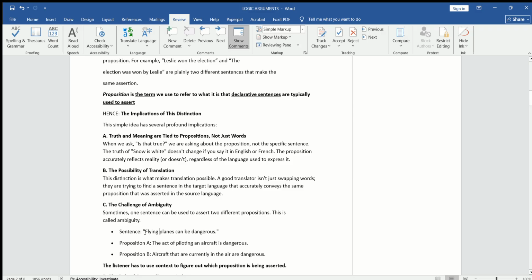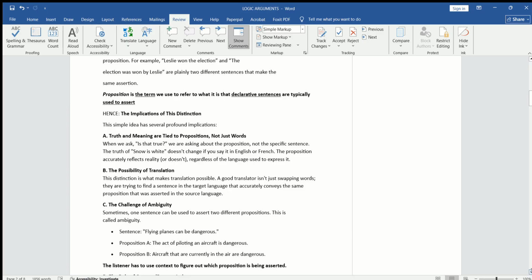So here we see that flying planes can be dangerous is our main sentence, but we claim two prepositions from this sentence. You can make other prepositions from this statement, but be careful: the prepositions should be a declarative statement, subject to being proved or asserted as true or false. That is most important.